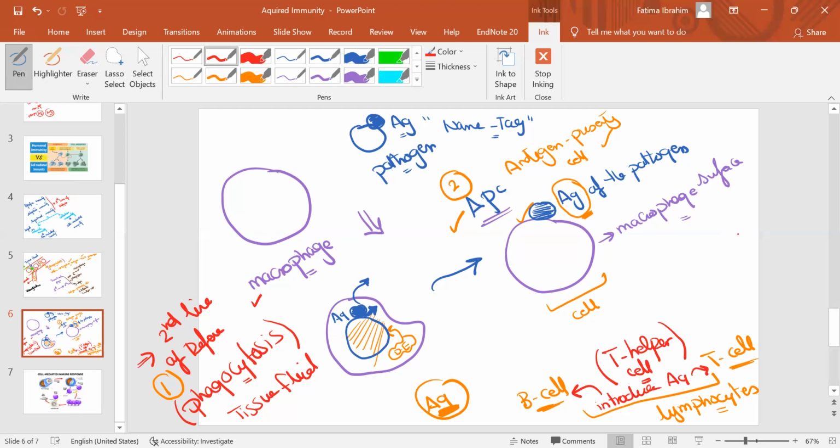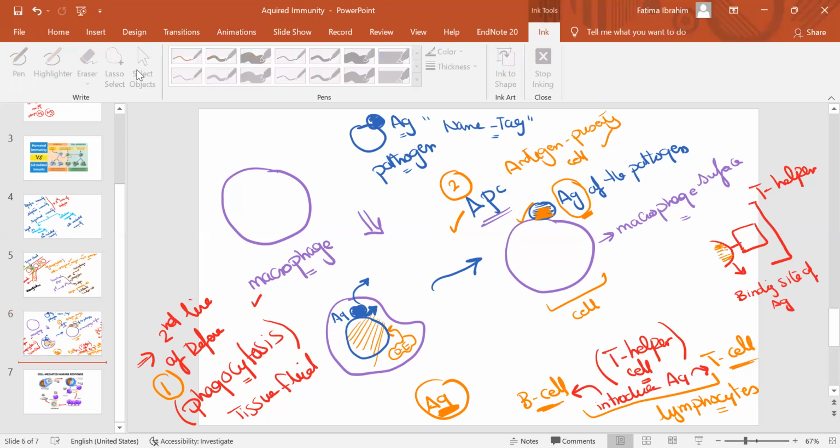So you can draw T helper like this with a binding site, generally speaking, as T helper. So this is the binding site of the antigen. T helper can easily bind to this antigen by this binding site.